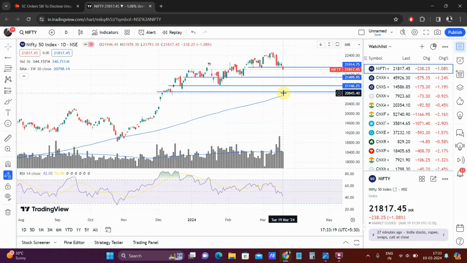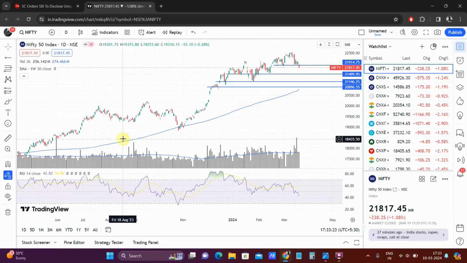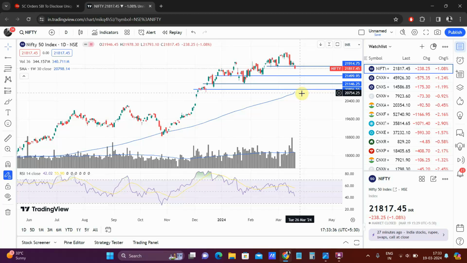If that is also breached, then very close to the 30 WMA. So 30 WMA is the moving average that I use. Previously also you can see around 25th of October, around that area, we had taken support and then bounced from there, right? So high chances we can do that again this time, if this moving average line also coincides with this particular horizontal support line around those levels.